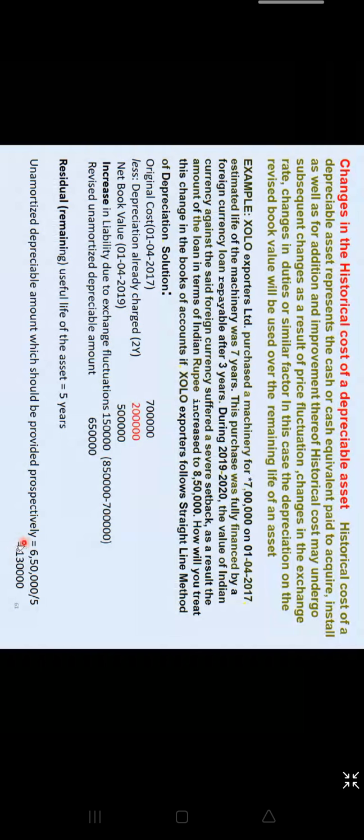No, Richa, this is not the book value. What he is saying is that he has purchased the machinery for 7 lakh, which is to be paid by a loan. So your loan was 7 lakh. Book value is not changing. He is saying that from 7 lakh, now the loan amount is 8,50,000. So how much extra burden are you getting? Extra burden is 150, not 350.